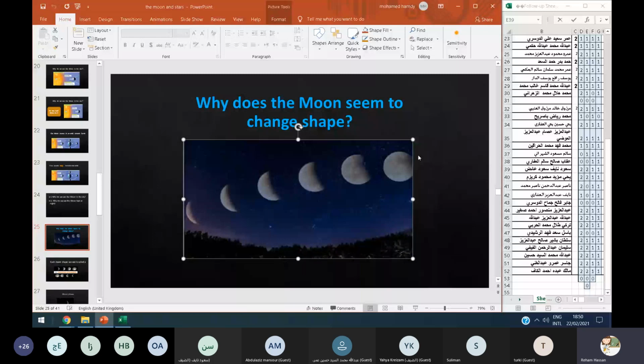How can we see some of the moon and the rest disappears? Does the moon really change its shape? Of course not.